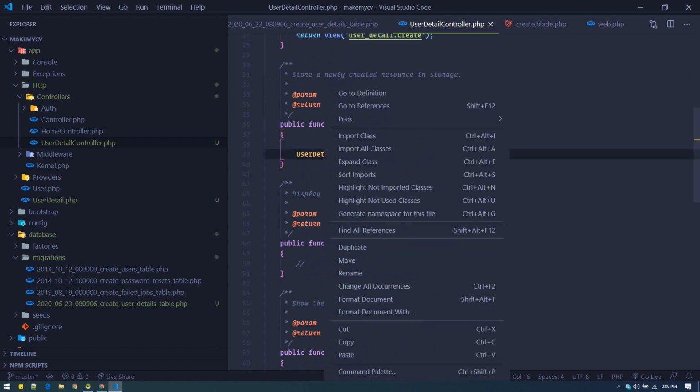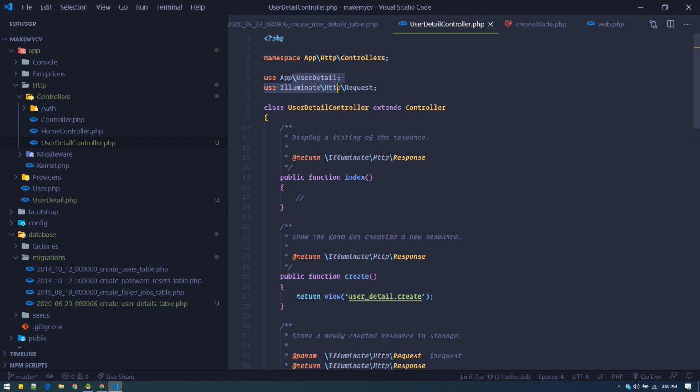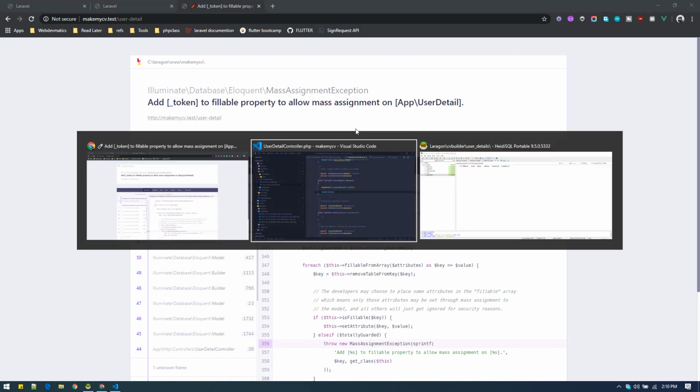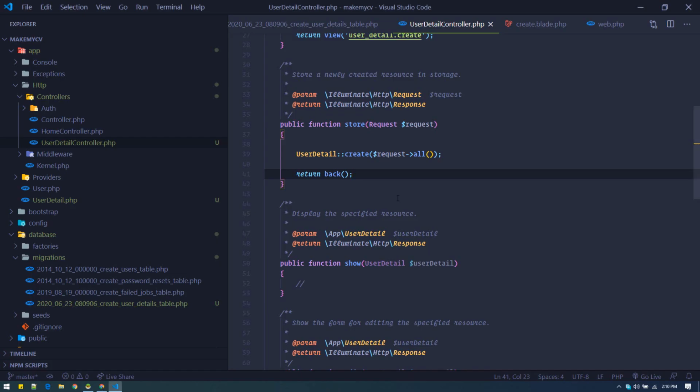You can right click and import the class, or hit Ctrl Alt I, or just use App\Models\UserDetail. After saving that, return back. Okay, it is saying these properties are not mass assignable.